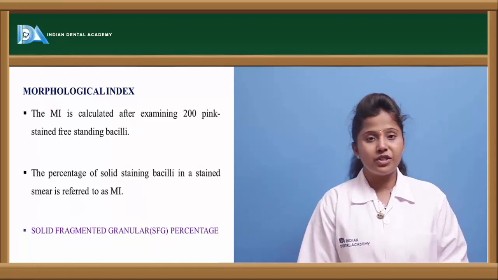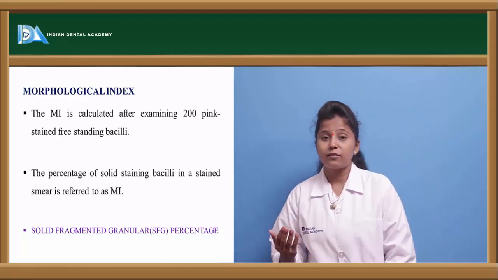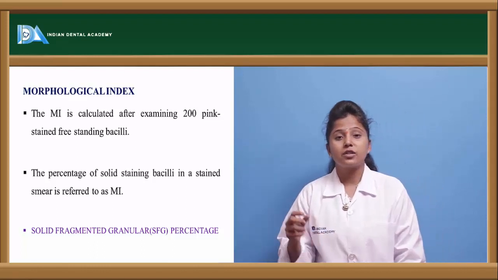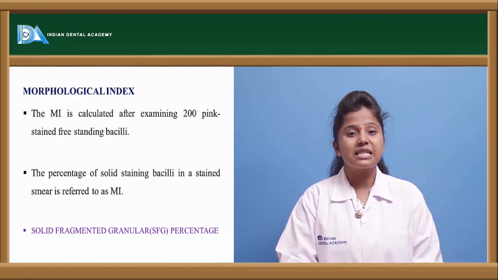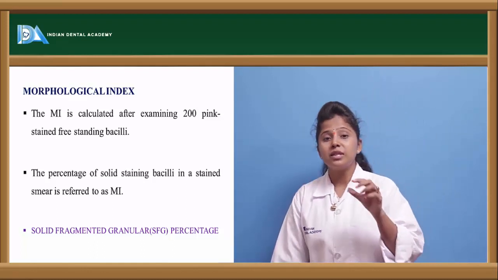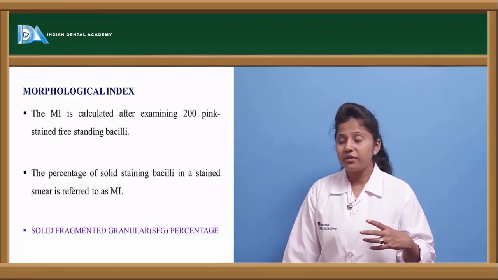Let us see the morphological index. After we observe the bacteriological index, we have to see the morphological index. We have to see the morphology of the bacteria. So there will be a stain. We have to stain the sample, observe under the microscope, and see the morphology or the structure of the bacteria which are observed under the stain.